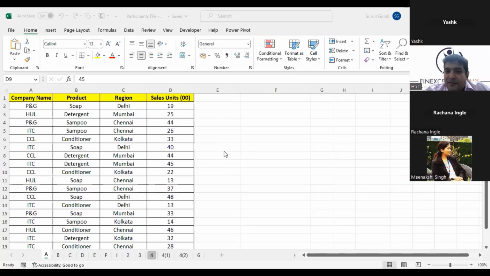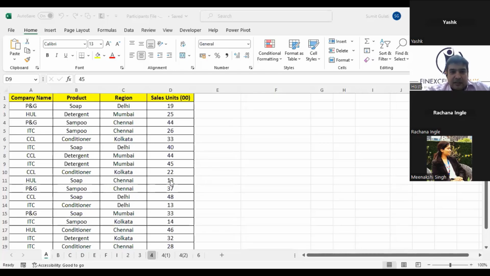Anyways, so sum is one function which is used across. If I say by the usage, sum is one function which will be used across. So if I have this data and somebody asks me, can you tell me the total number of units sold? Obviously what I'm going to use is a sum function, right? I'm starting with sum just to start with it, and then we go ahead. Ashish, very true. Sum, average, yes. VLOOKUP, yes. XLOOKUP is new, not available in all the versions. It is available in 2021. It is available in 365. We'll go ahead, but we'll also cover XLOOKUP today.